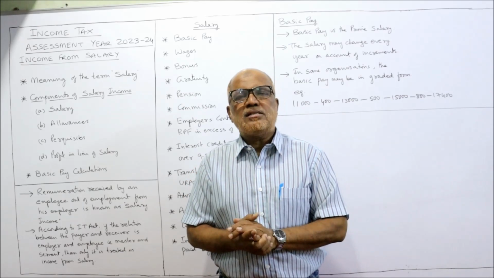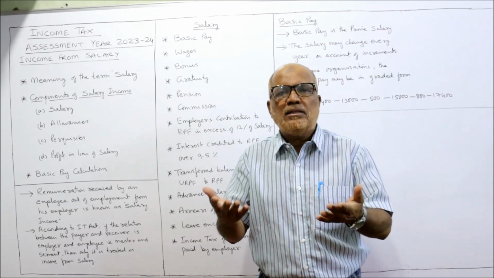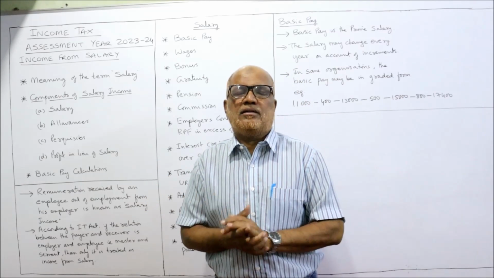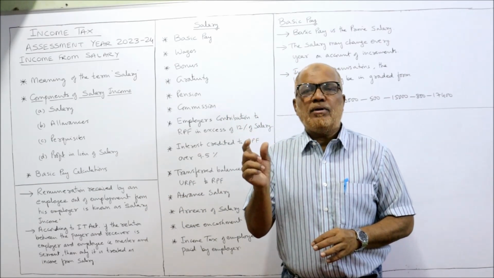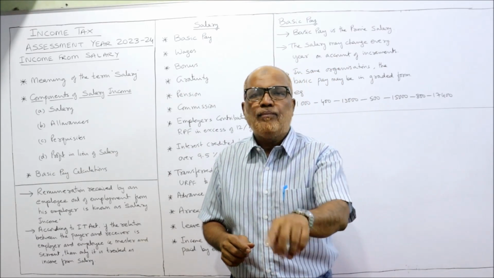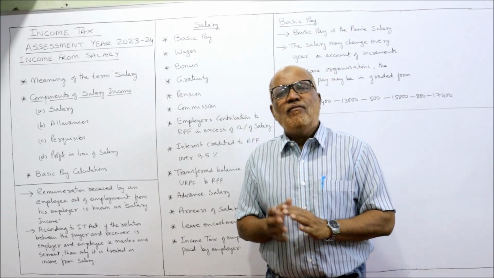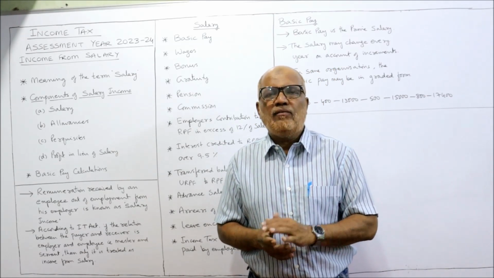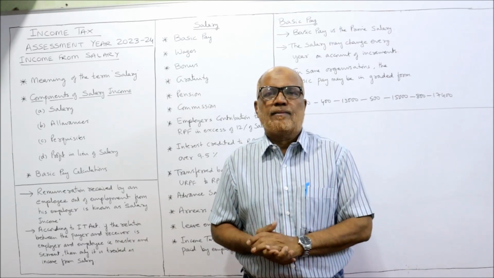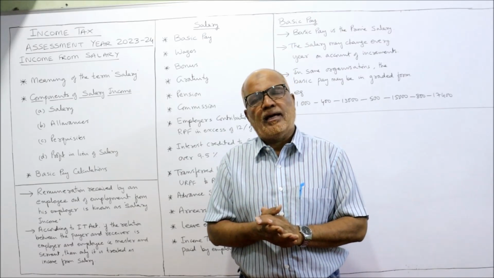The first 4 heads are specific heads, and the 5th head, income from other sources, is the residual head. That means if any income does not fit in the first 4 heads, it will be put to tax in the last head, income from other sources. So every assessee has to find out in which head his income falls: income from salary, house property, profits and gains, or capital gain.